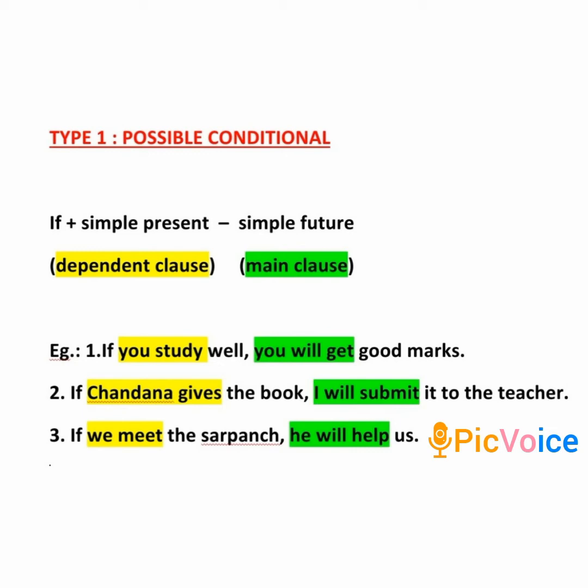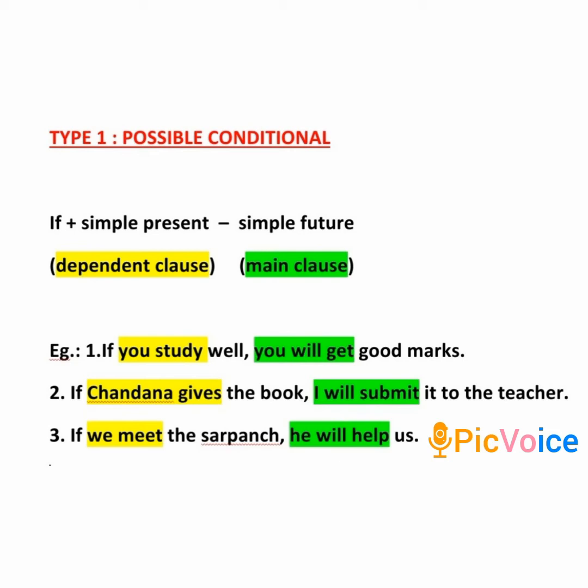Here you can see that the highlighted part in yellow is in the simple present tense. It is the dependent clause, whereas the highlighted part in green is the main clause. It is in the simple future tense. It expresses a possible condition. For example, if you study well, or for that matter, if anyone studies well or studies hard, there is every possibility that he or she will get good marks. Don't you think so? Hence, it is called the possible conditional.